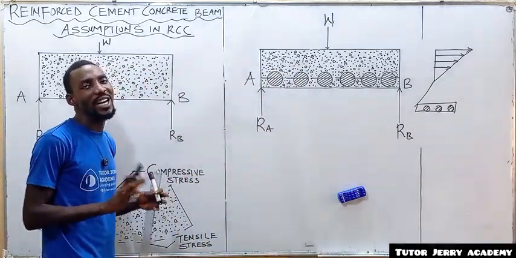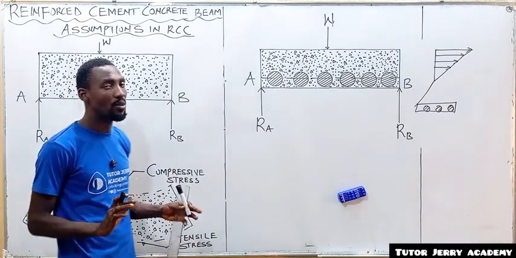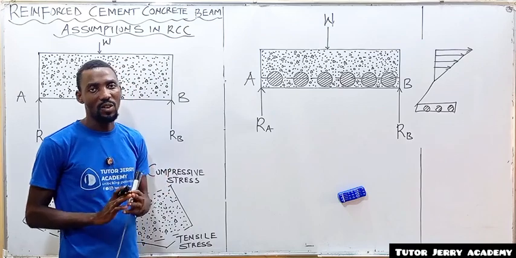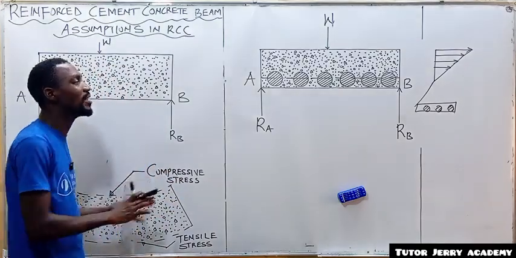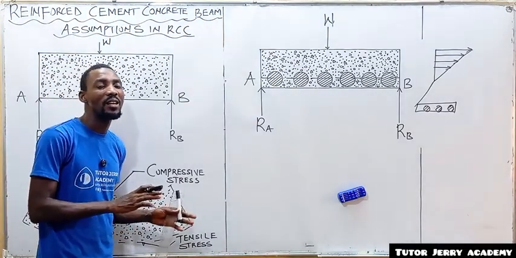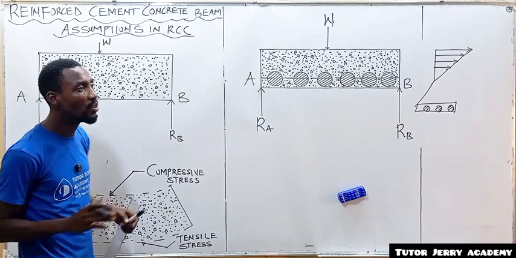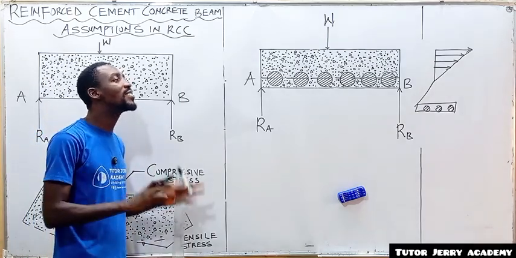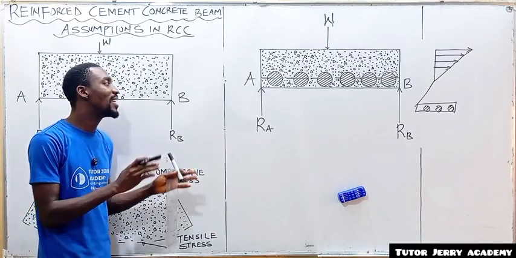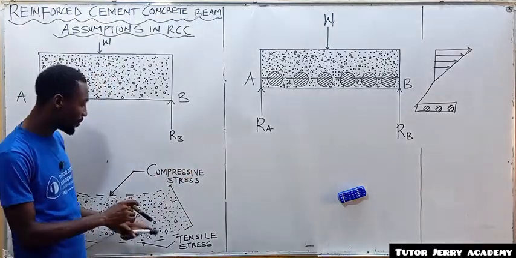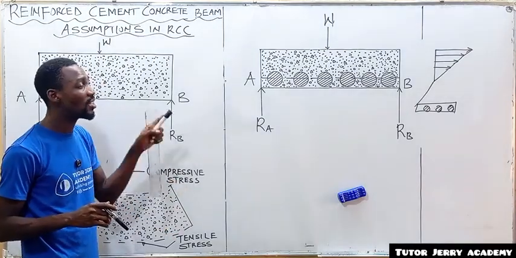So these are all the assumptions you need to take note of in this lecture. The first one is: the transverse section which is plane before bending remains plane after bending. Number two, all tensile stresses are taken up by the steel reinforcement only.